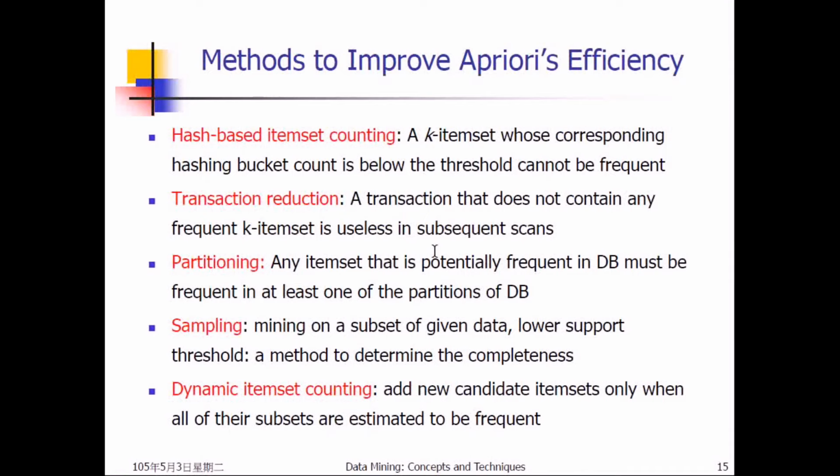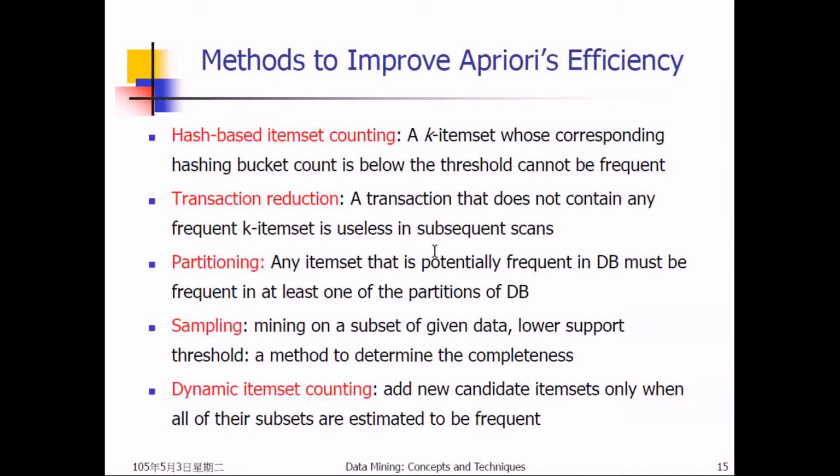It means we can mine on a subset of the given data. Then we should use a lower support threshold for the sampling. For example, if you set the overall support value to be, for example, 2%, but now you partition the database into 4 sub-databases, in that case you should also lower the support value, because overall the support value may be higher.